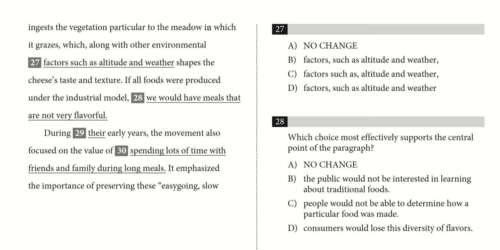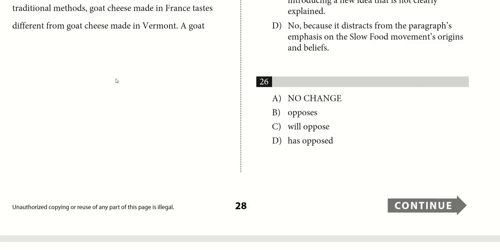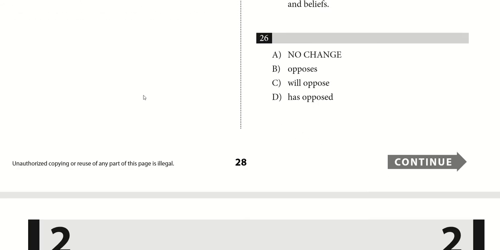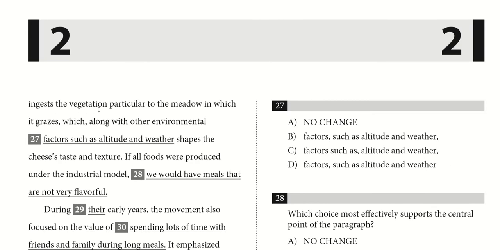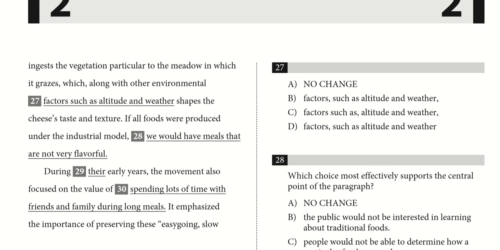Okay, so for 27, the situation is a little bit complicated with all these commas. But let's take a look and break down what we're trying to say, and then choose our answer based on that. So the sentence starts up here with a goat. A goat ingests the vegetation particular to the meadow in which it grazes, which, along with other environmental factors such as altitude and weather, shapes the cheese's taste and texture.